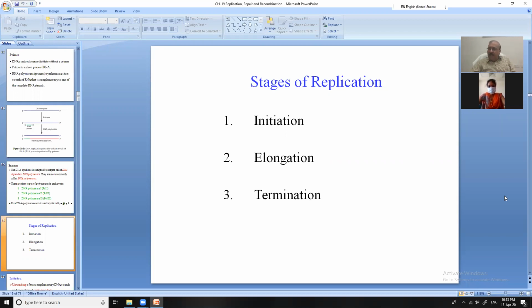It is in MP. So in my last lecture, I started the replication and I explained the basic terms of template and primer and how this replication is started. So now we have reached this point: initiation, elongation, and termination. These are the stages of replication.